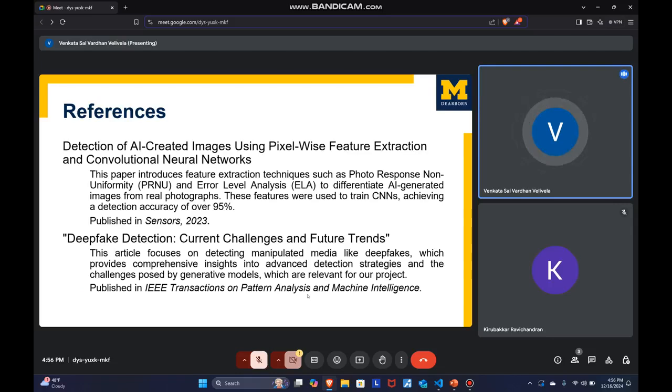We also referred to cutting edge work on convolutional neural networks, which are particularly well suited for detecting pixel level anomalies and patterns in images. These studies laid the groundwork for our methodology.